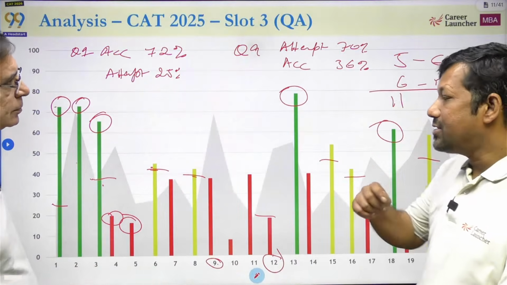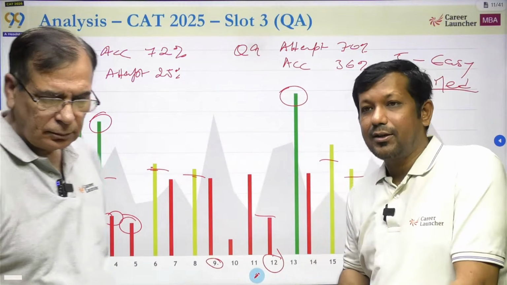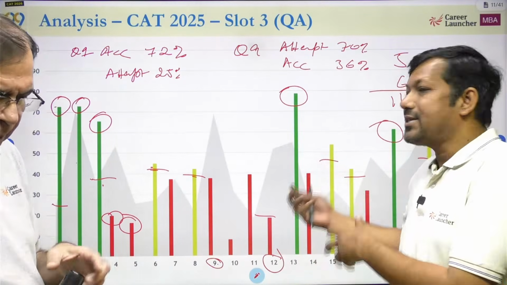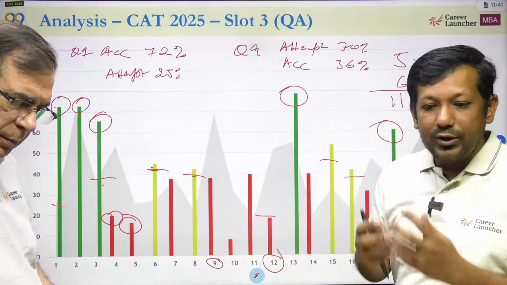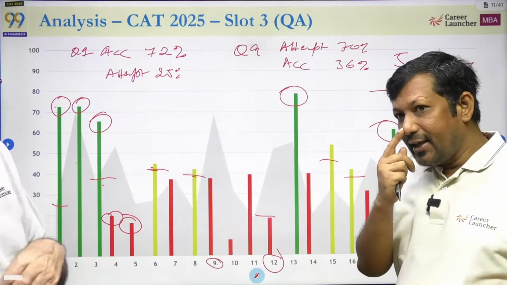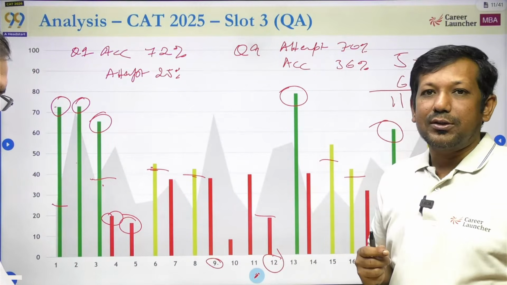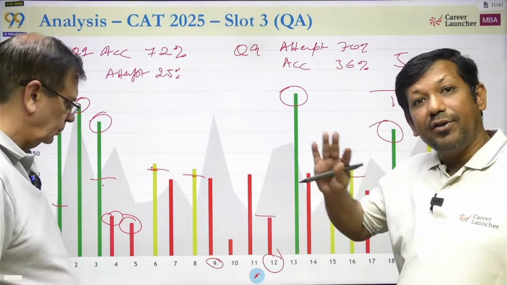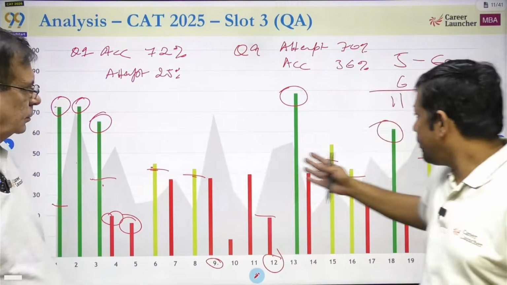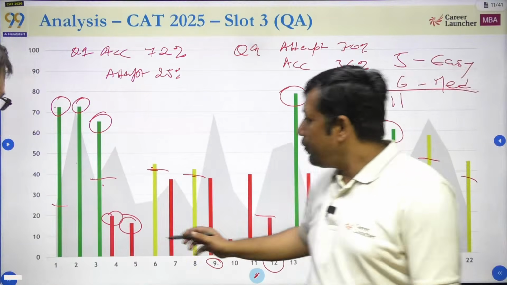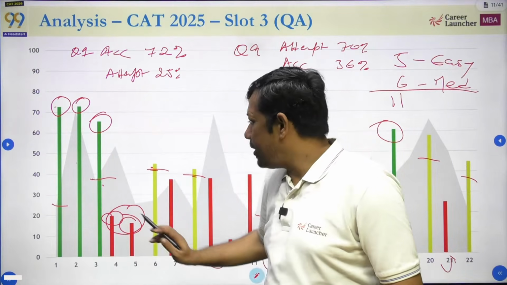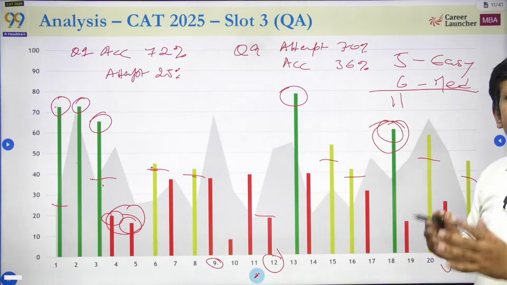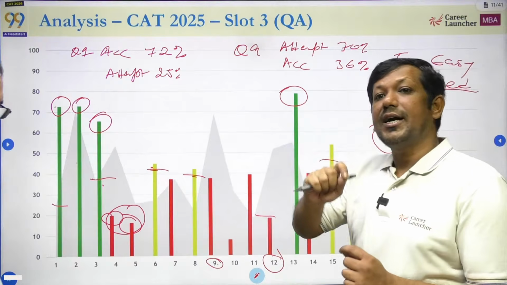Yeah. And there is one most important question that people ask. Okay, how will you figure out ke paper aasan hai? Which question to solve, which not to solve? So again, that comes from leaving a question. Agar aap difficult question ko jaldi chhod nahi pa rahe, then you are never going to reach. If you had this order of paper, right, then if you are unable to leave these questions in 2 minutes or less than 2 minutes, then you are never going to reach these questions. That's the problem. So you need to master the art of leaving.